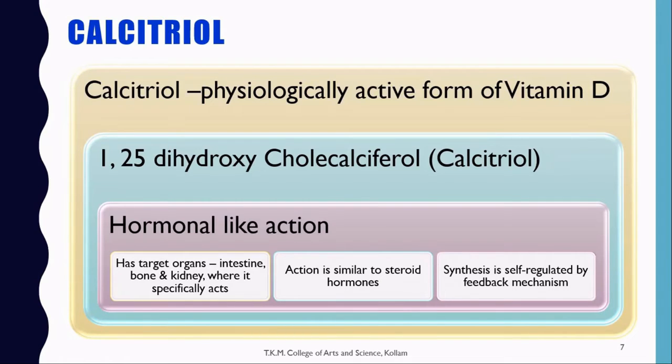Calcitriol is the physiologically active form of vitamin D. It is also known as 1,25 dihydroxycholecalciferol or calcitriol. Even though it is a vitamin, it is considered a hormone because of its hormone-like action. It has target organs like intestine, bone, kidney, etc., where it specifically acts. The action of calcitriol, or 1,25 dihydroxycholecalciferol, is similar to steroid hormones, and its synthesis is self-regulated by a feedback mechanism.